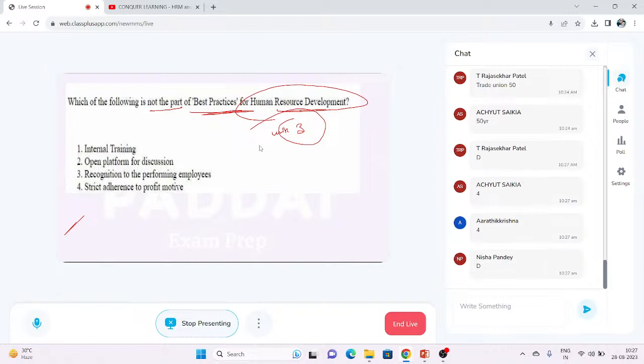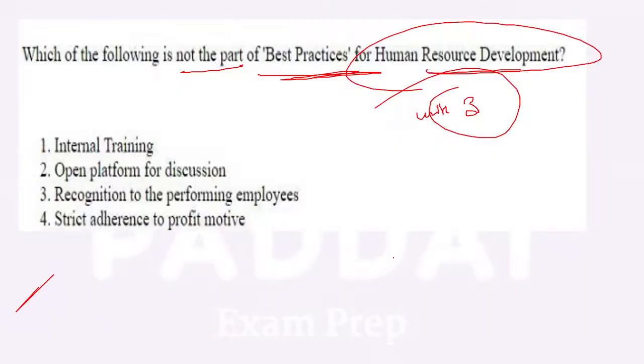Correct. Right. So the answer for this is strict adherence to the profit motive.